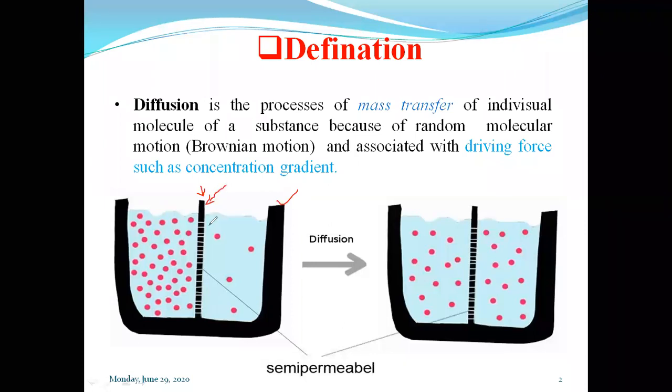So initially, if you look at this diagram, these two phases are separated by this membrane. And if you add the solute or a drug molecule on this side, let us see, this is a drug molecule.